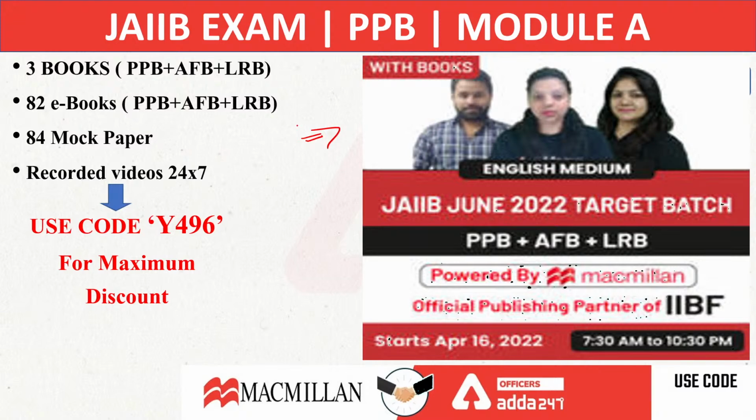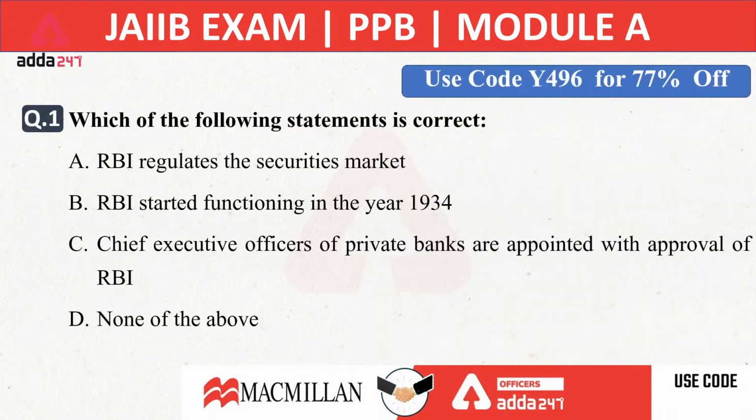Okay. Now let's start with the first question, which is talking about which of the following statements is correct. The question is related to Reserve Bank of India. Which of the following statements is correct regarding the Reserve Bank of India? The first statement says RBI regulates the security market. Second says RBI started functioning in the year 1934. Third says Chief Executive Officers of a private bank are appointed with the approval of RBI. And D option says none of the above. So which of the following statements is correct regarding the RBI's function?